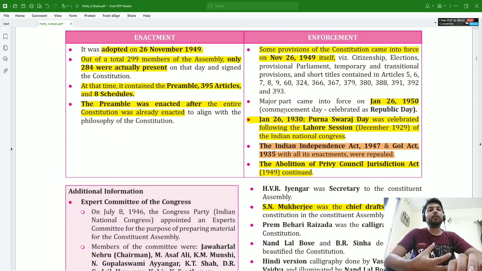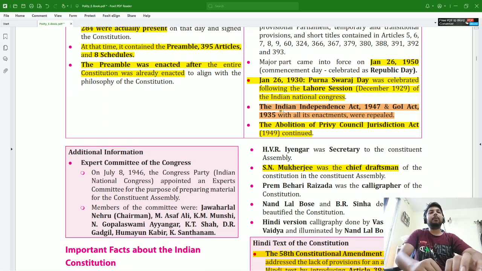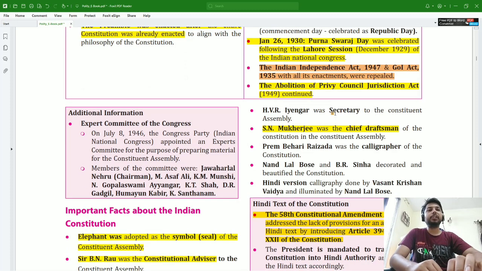With the enforcement of the Constitution of India, the Indian Independence Act of 1947 and the Government of India Act 1935 were repealed, and the Abolition of Privy Council Jurisdiction Act continued.